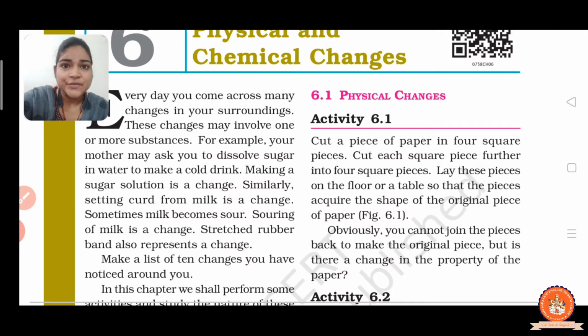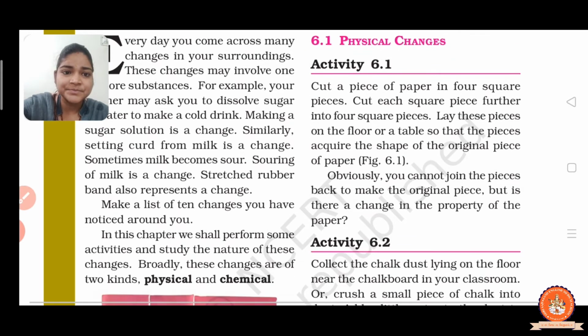When you stretch a rubber band, its length increases, and when you free it from the force, it becomes normal again. So when force is applied on the rubber band, its shape changes. Understand? So these are some changes.